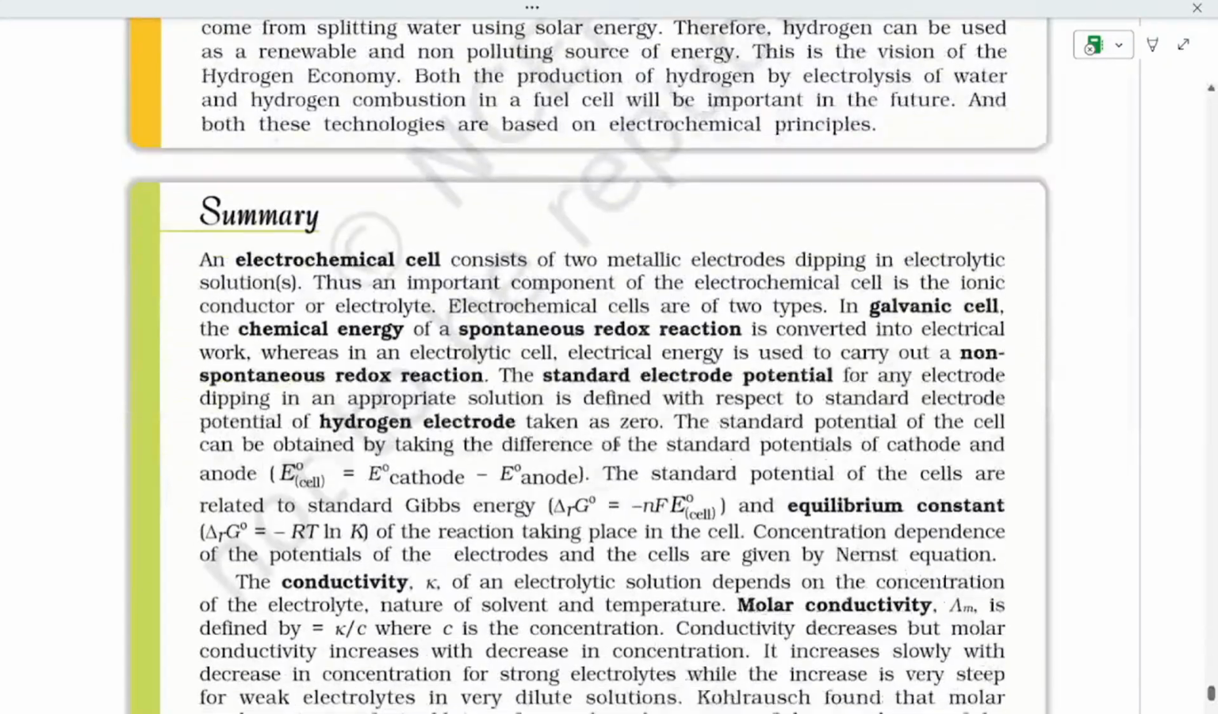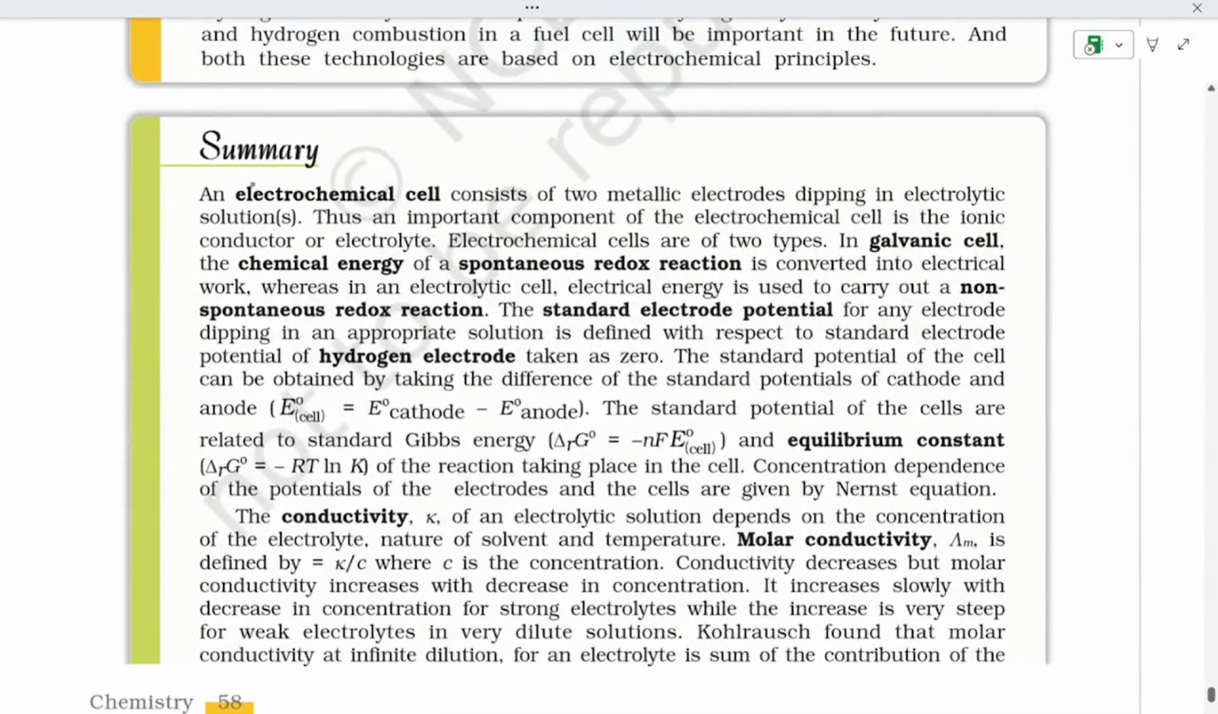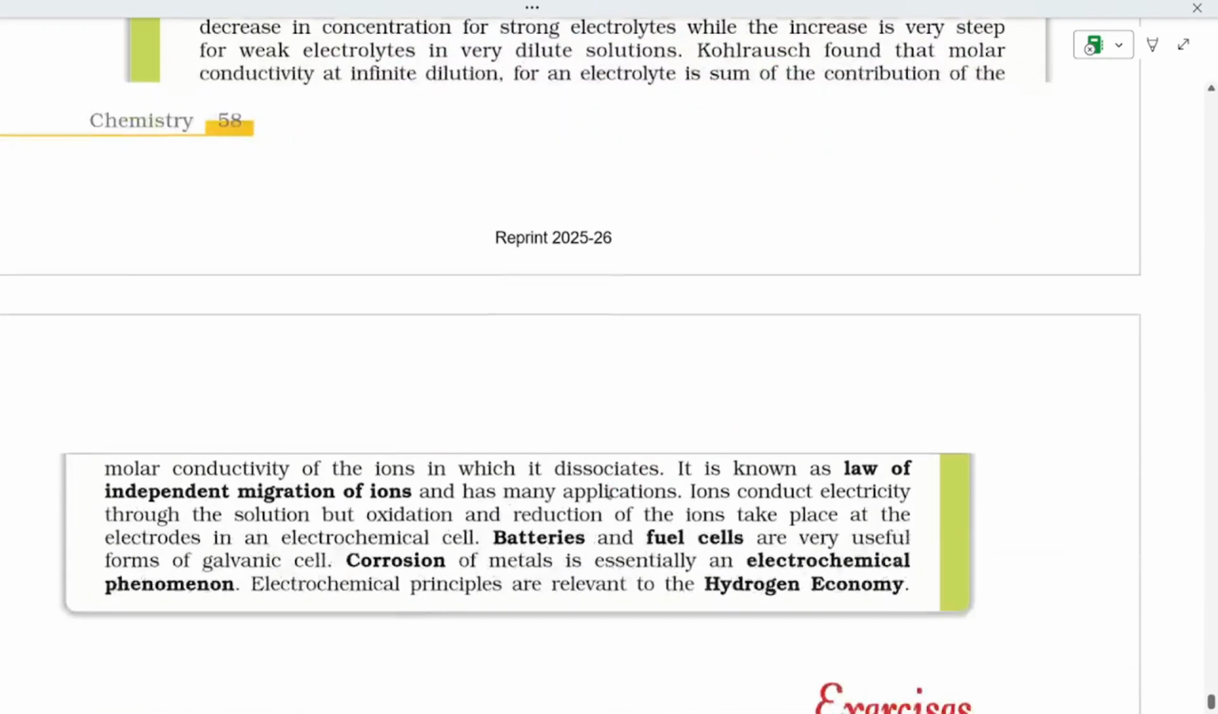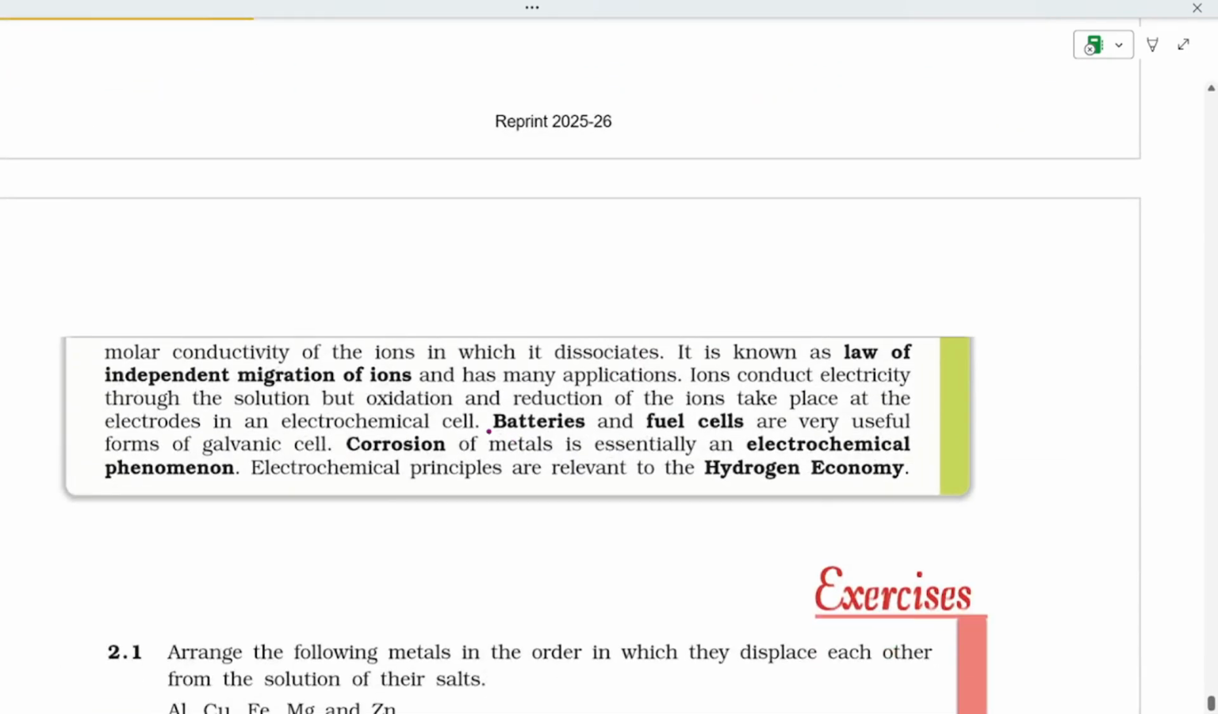Now let's see the summary quickly. We studied electrochemical cells, galvanic cells, what is spontaneous and what is non-spontaneous, as I said, and SHE and SEP, that is standard electrode potential, hydrogen electrode, equilibrium constant, conductivity, that is K, and molar conductivity. And about batteries, two types of batteries, fuel cells, the electrochemical phenomenon of corrosion, the hydrogen economy, and Faraday's law.